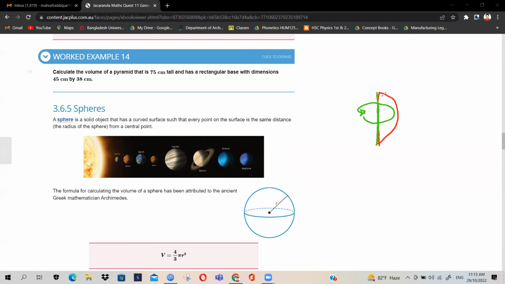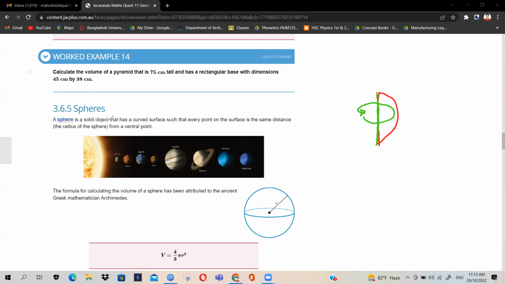It's particularly easier to understand because we were starting with a curved surface from the very beginning, not like in the case of cylinders or cones, where we were starting with right angle triangles or maybe rectangles. Now let's see what they have said.